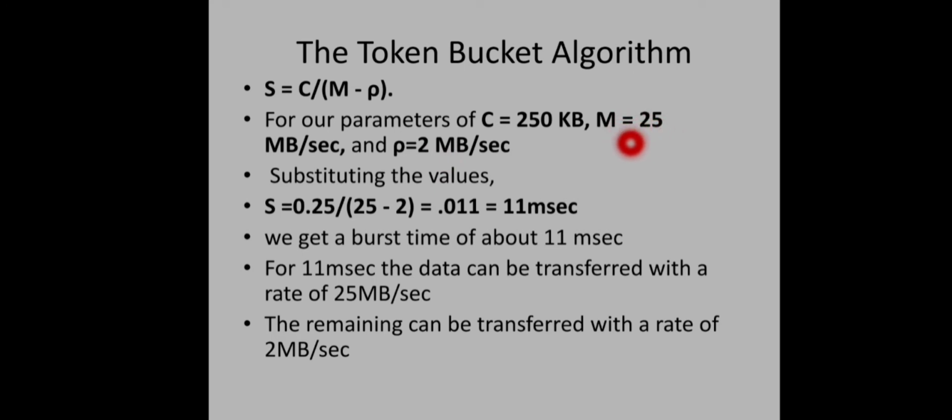Okay, so for how much time this output burst can be allowed, that we have to find out using this equation. So substituting our values, S equal to this, as C is 250 KB or 0.25 MB, right? And 25 is the M value, 25 MB is the maximum rate, and rho is the fixed rate, that is 2 MB, right? Substituting these values we will get 11 milliseconds. That means for the first 11 milliseconds the output burst can be allowed. So for the first 11 milliseconds the data can be transferred at the rate of 25 MB per second, and the remaining can be transferred at the rate of 2 MB per second.